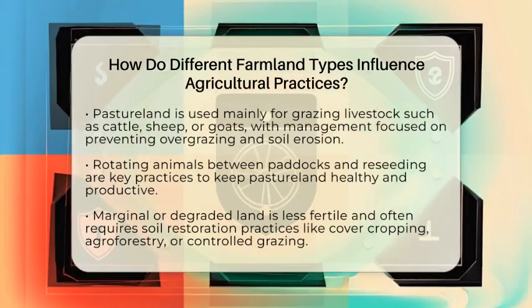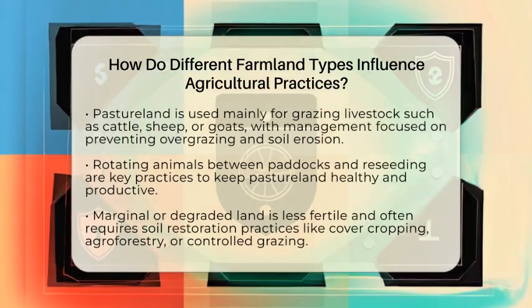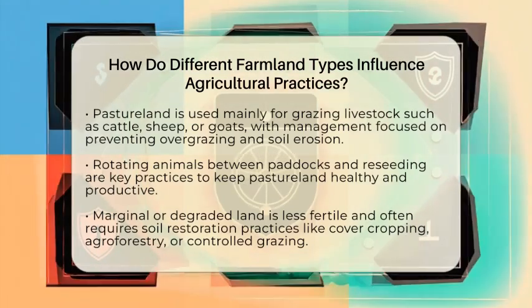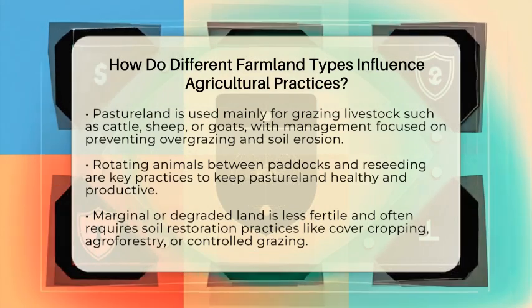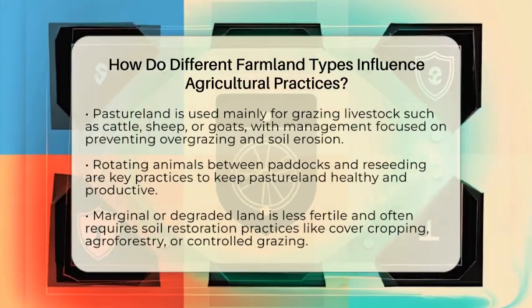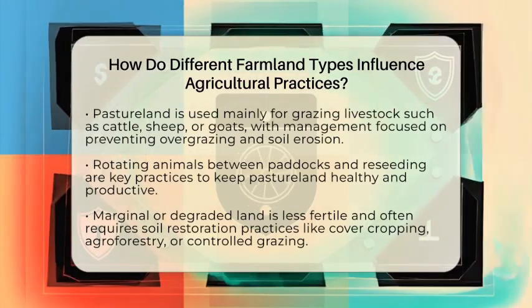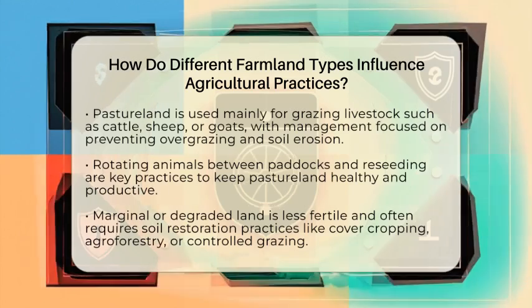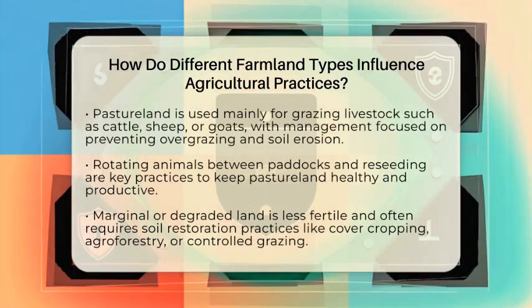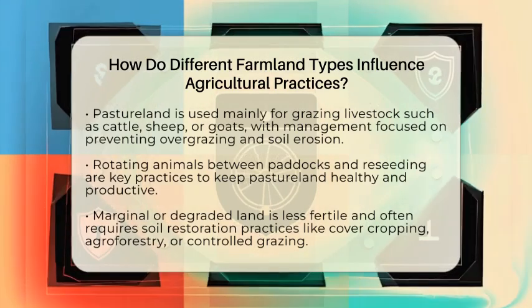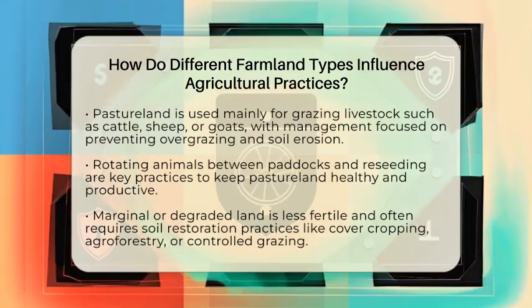Marginal land is less fertile or has difficult terrain, so it is often used for grazing rather than crop production. Restoring degraded land through controlled grazing or planting trees can increase its value and productivity over time. Livestock farmers look for pastureland because it supports animal health and offers ecosystem benefits like carbon storage.